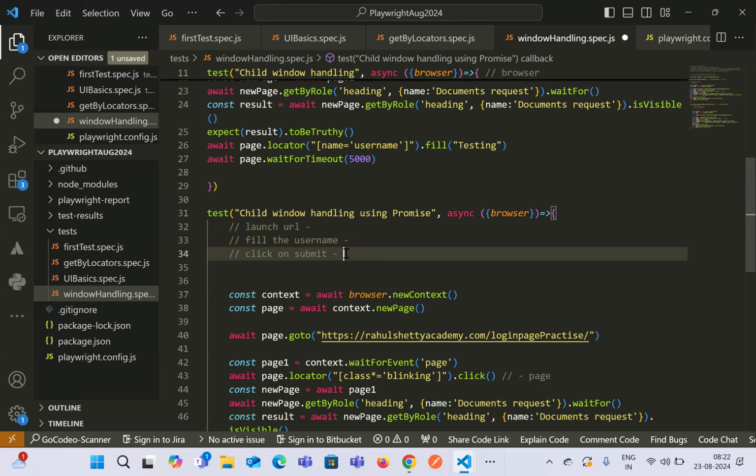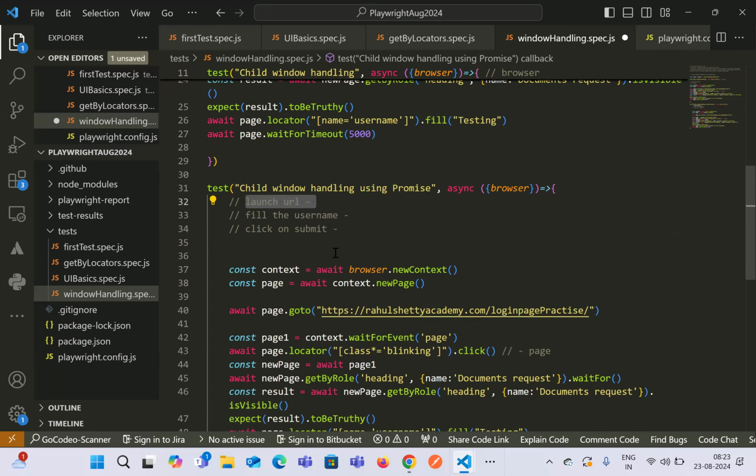All 3 actions will start at the same time. It will not guarantee that launch URL is executed first, fill username second, and click on submit third. It might be that click on submit executes first, fill username second, and launch URL third. That is why we use await to make it synchronized and execute step by step, right?